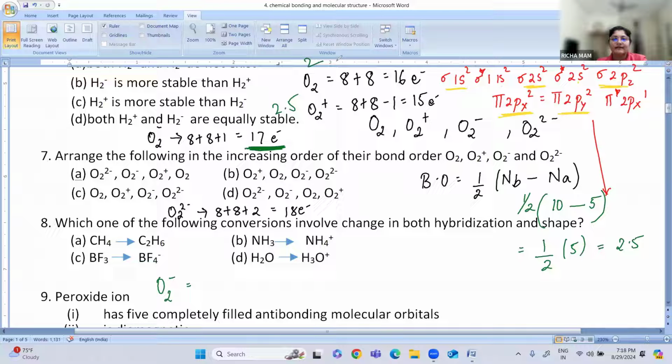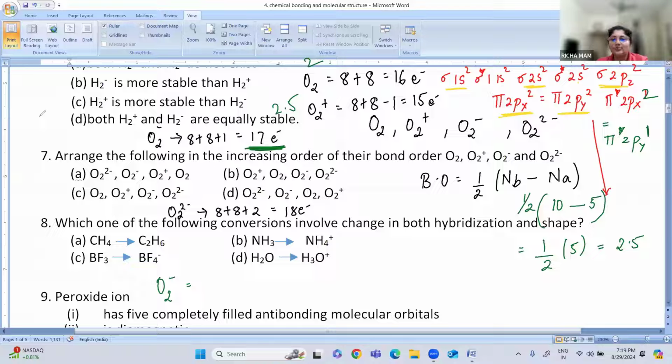Now we have already distributed up to 15, so again if I write, it will be pi 2px2, pi 2py2, sigma star 2px2 equals sigma star 2py2, and I will put 1 for the remaining electron to make 17.